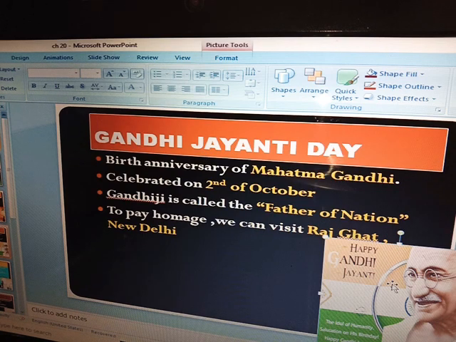Okay, now to pay homage, or if we want to remember Gandhi ji, then we can go and visit Rajghat. Rajghat is one particular place where he was buried. His place is over there. So we can just go and remember Gandhi ji. In New Delhi, Rajghat is the place to pay homage to our great leader Gandhi ji. His memorial is present there.